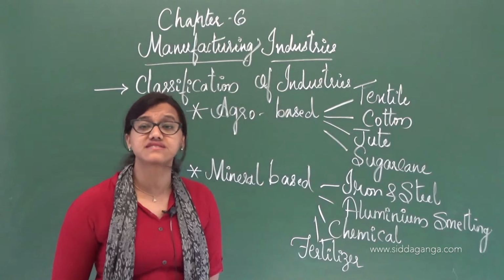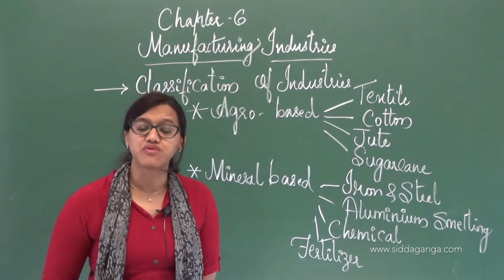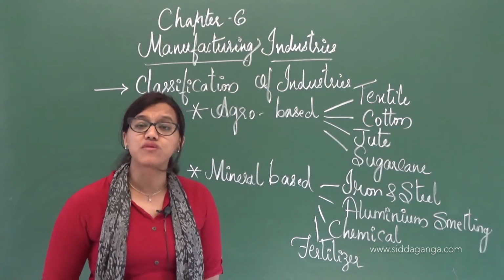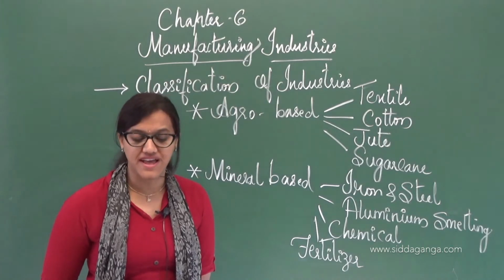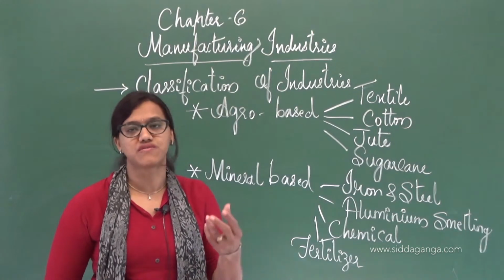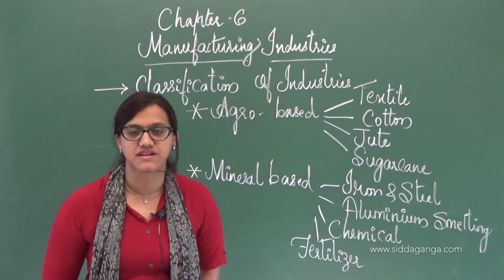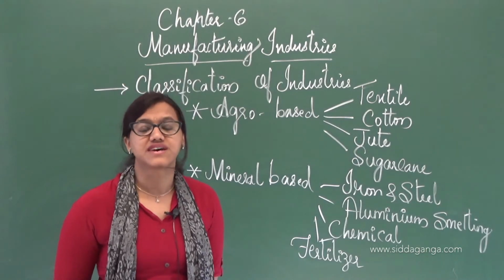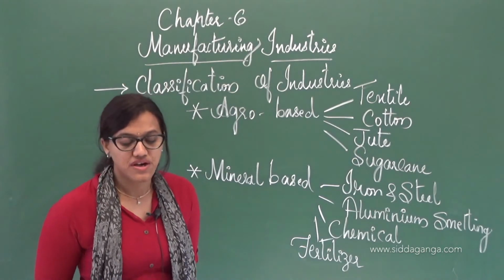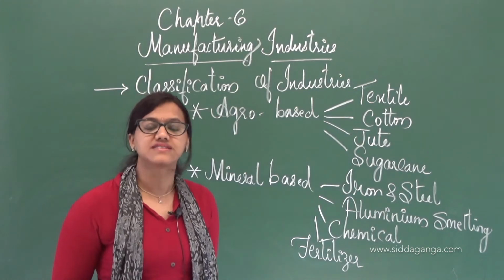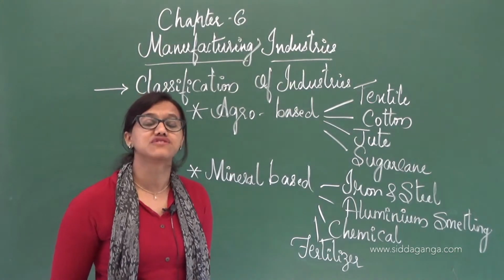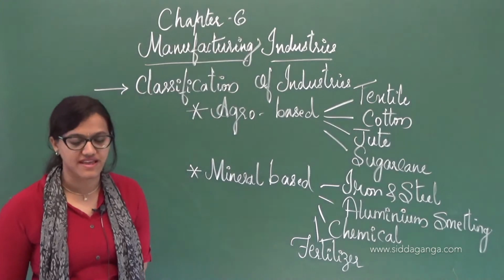India stands second as a world producer of sugar, but occupies first place for Khandsari and jaggery. So for that production, India is standing first place, and for sugar production, it is standing second.